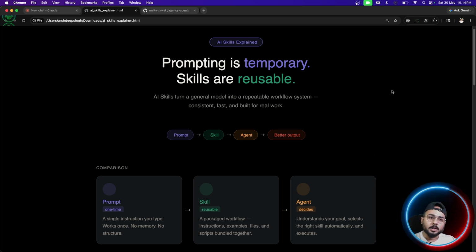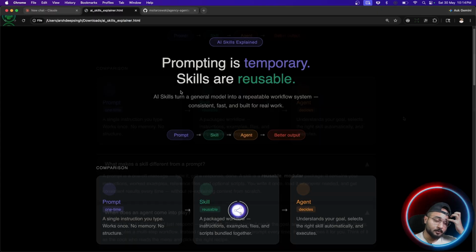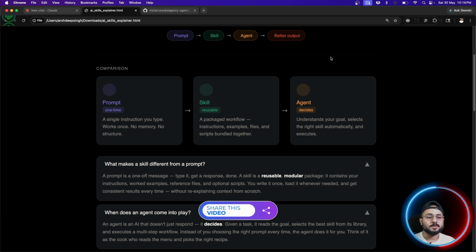So guys, in this video, I'm going to cover two examples so that we understand how to use skills, that is one, and how to create a skill, that is second, right? So the first example I'm going to take is on Claude AI. It's a very simple thing. But before that, how skills are better than prompts, it's very simple guys.